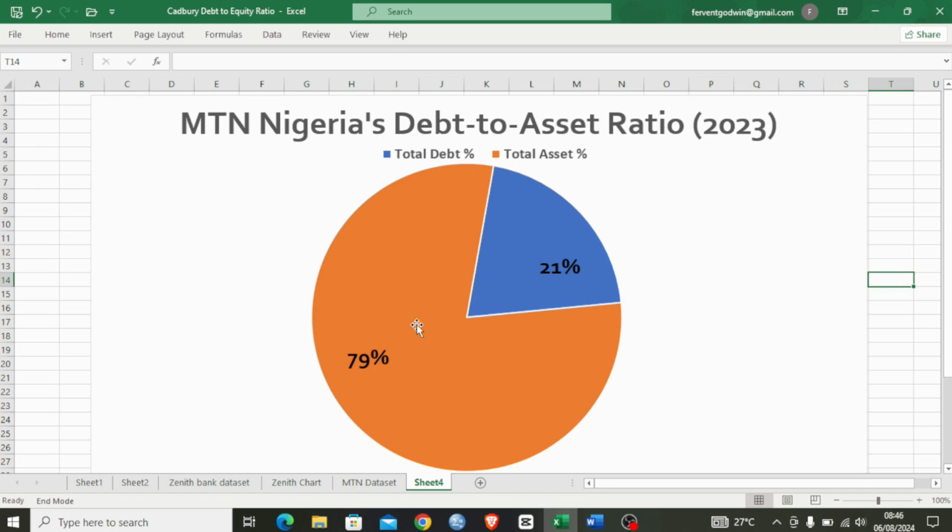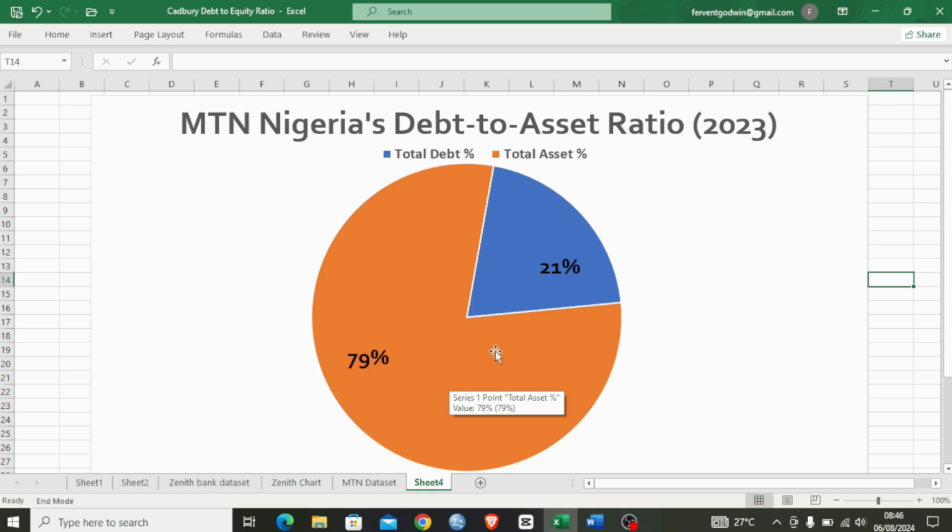So we are looking at how much of this is being funded by debt. So we could see here real quick that 21% of the assets for MTN Nigeria is being funded with debt, and the rest of it is being funded by this company themselves.